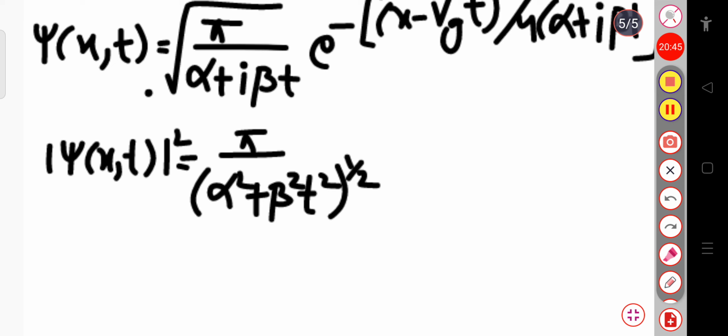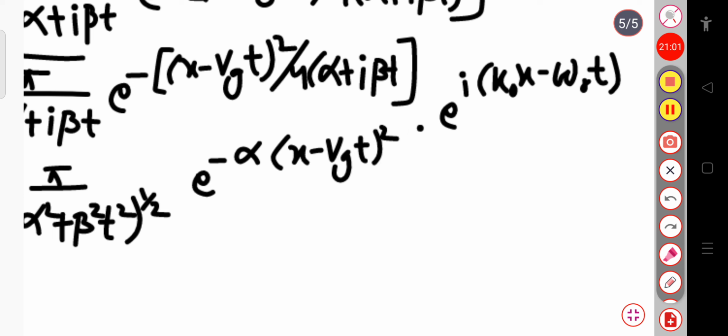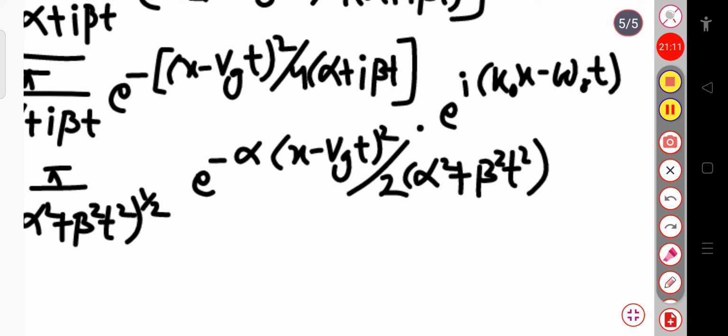Again, for this expression, this will be exponential minus alpha into x minus vg t whole square divided by 2 into alpha square plus beta square t square, because you simply have to multiply this exponential term with that term.